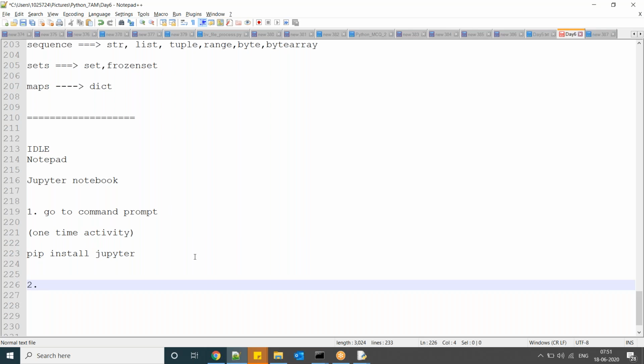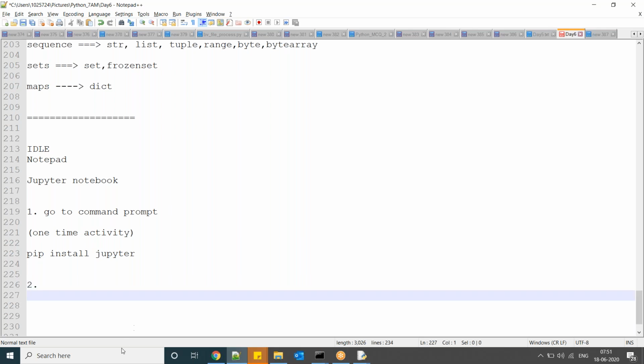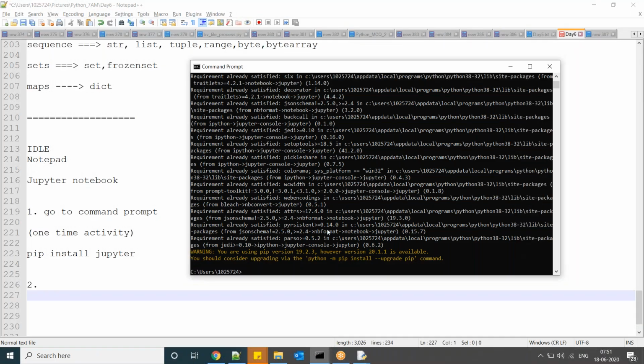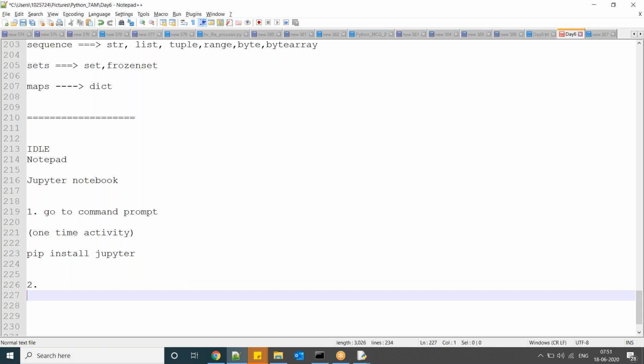Guys, if possible, do parallelly. Next, how to open this one? Go to your command prompt. This is one time you have to install.